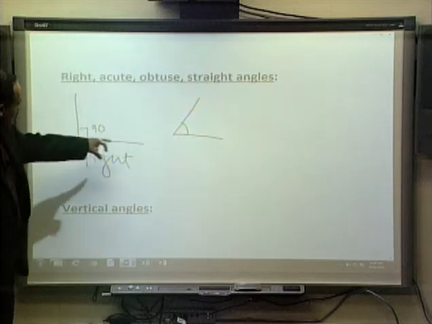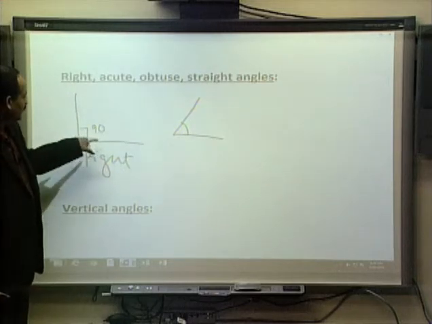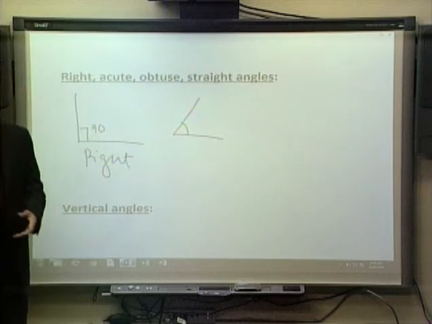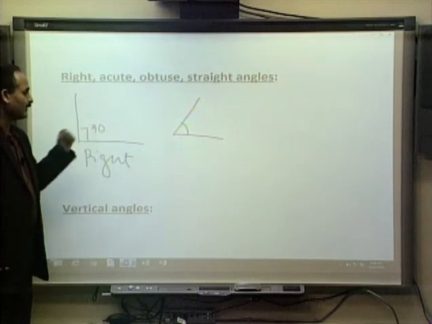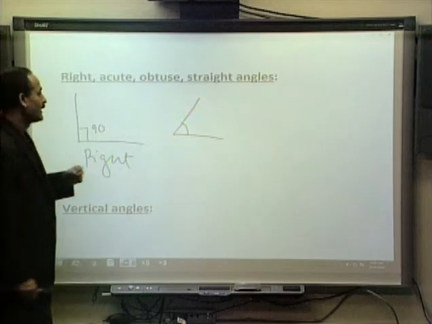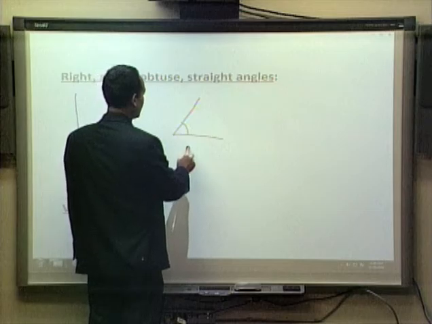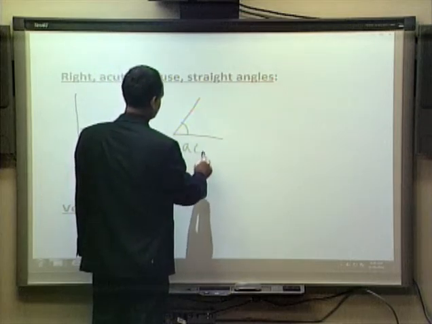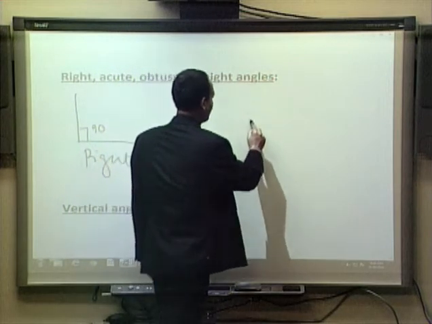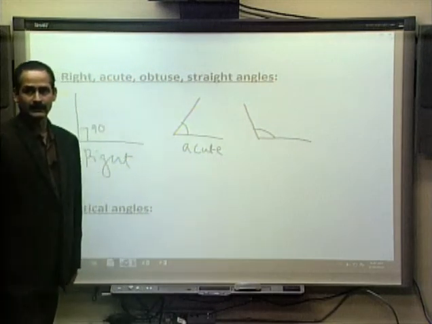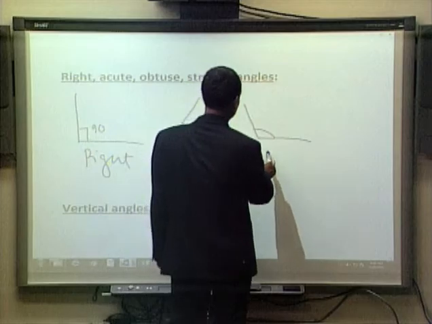If the angle between two lines is 90 degrees, sometimes we say the lines are perpendicular. Here the two lines are perpendicular, angle between them is 90. If the angle between two lines is less than 90, then this angle is called acute angle. Well, we can have this situation where the angle between the two lines is more than 90, then we say it's obtuse angle.